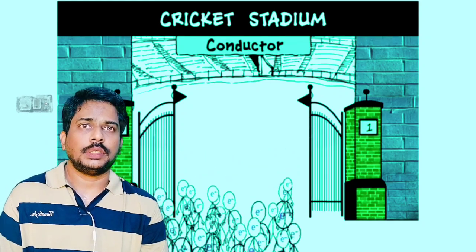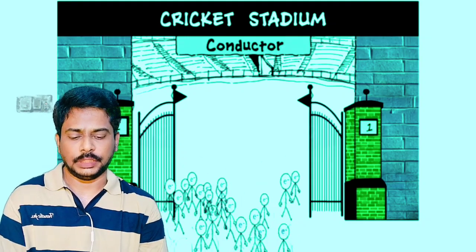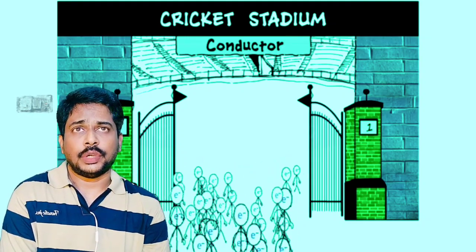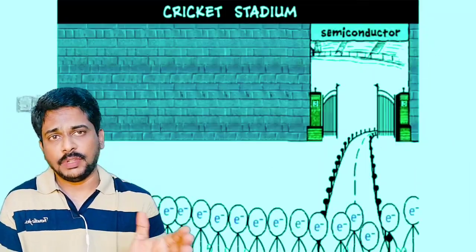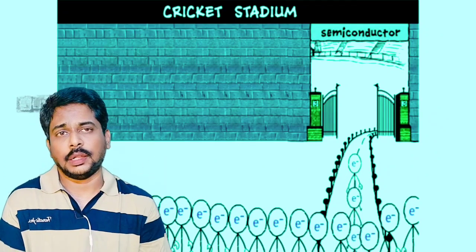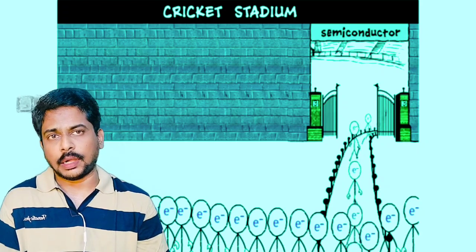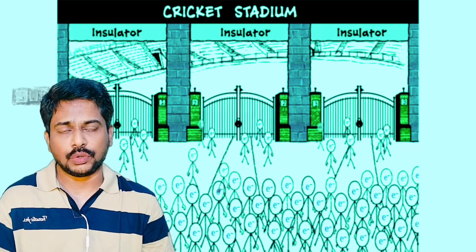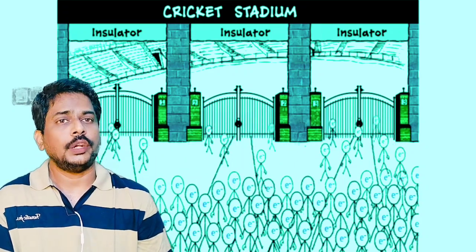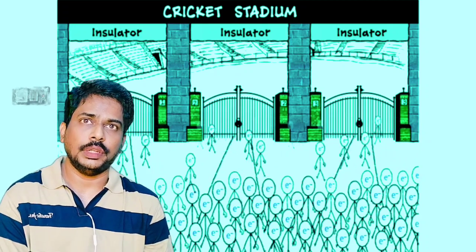In conductors, electrons are free to pass from one side of the material to the other with minimal resistance, so I call them conductors. The second is the semiconductor, whose property lies between insulators and conductors, and they act as insulators at room temperature or until they attain a particular specified condition. The third one we already know, the insulator, which has no free electrons at all, and no current flows from one side to the other.